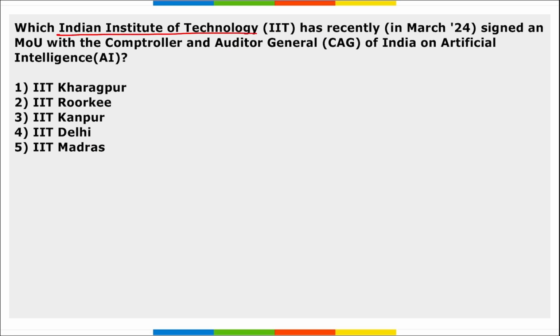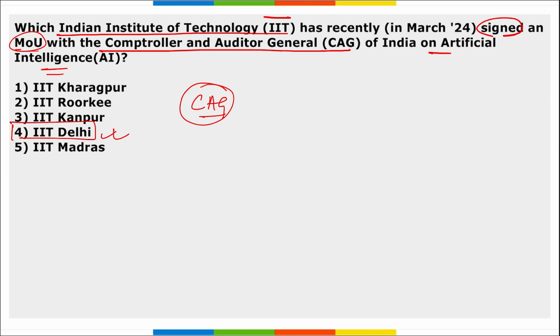Next is, which Indian Institute of Technology has recently signed an MOU with Comptroller and Auditor General of India on artificial intelligence? It is IIT Delhi. Right, so IIT Delhi recently signed an MOU with Comptroller and Auditor General of India on artificial intelligence.